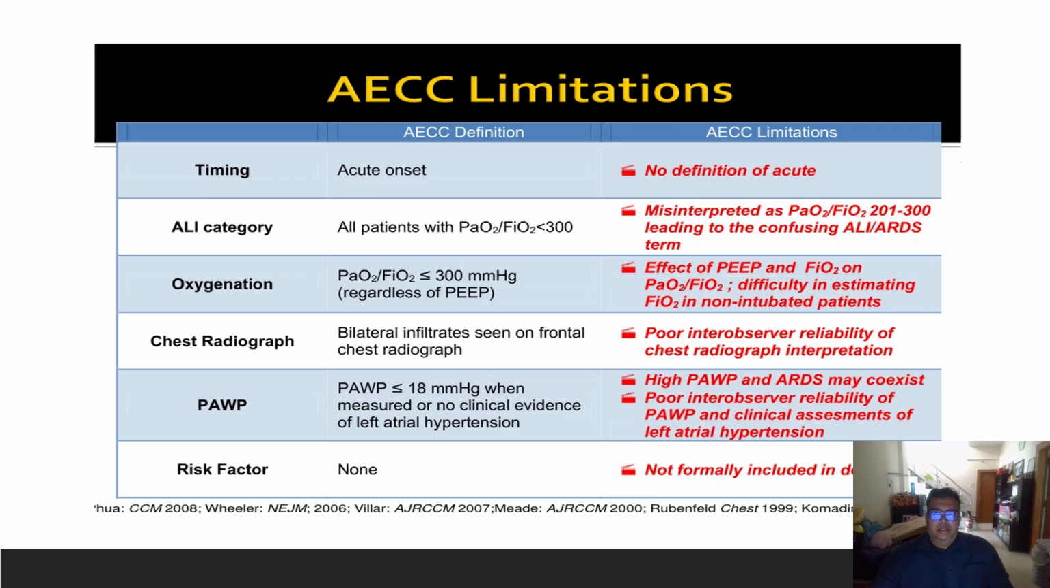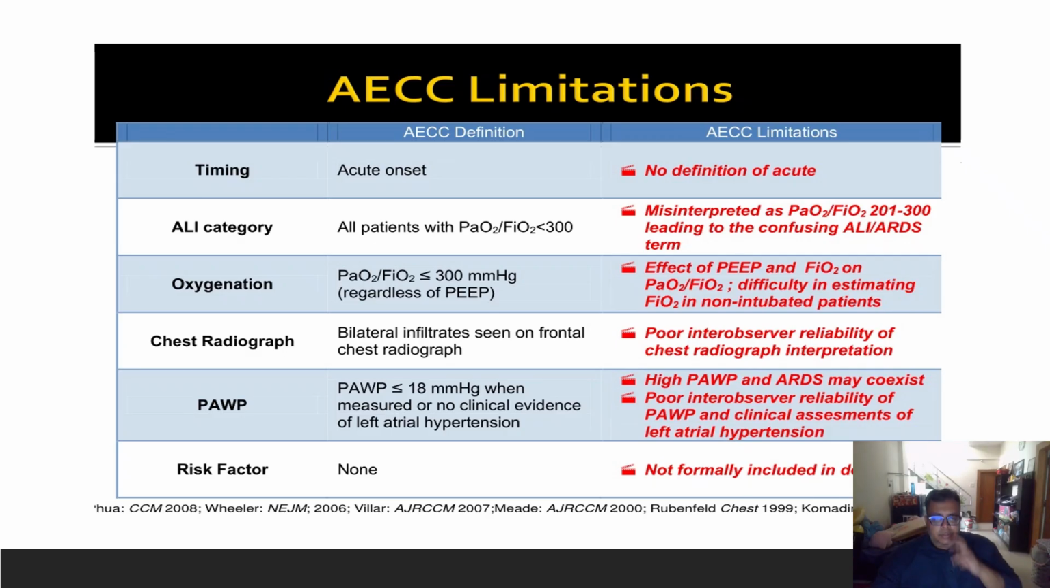The AECC definition timing suggested was acute onset. The limitation of it: how acute? There was no definition of the duration of this acute onset. The ALI category, that is acute lung injury, was a PF ratio less than 300. The limitation was that PF ratios of 200 to 300 led to confusion between ALI and ARDS.